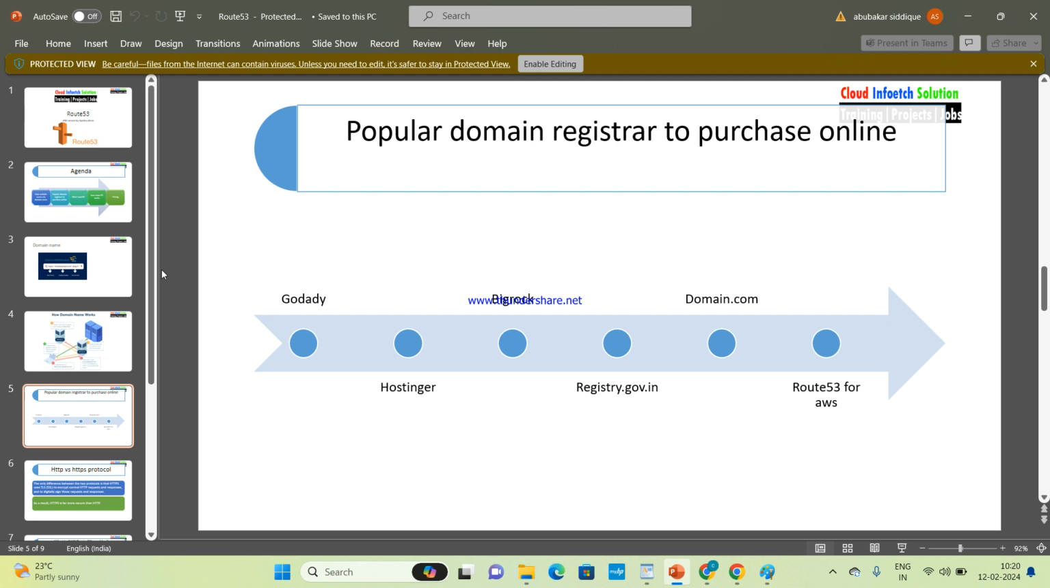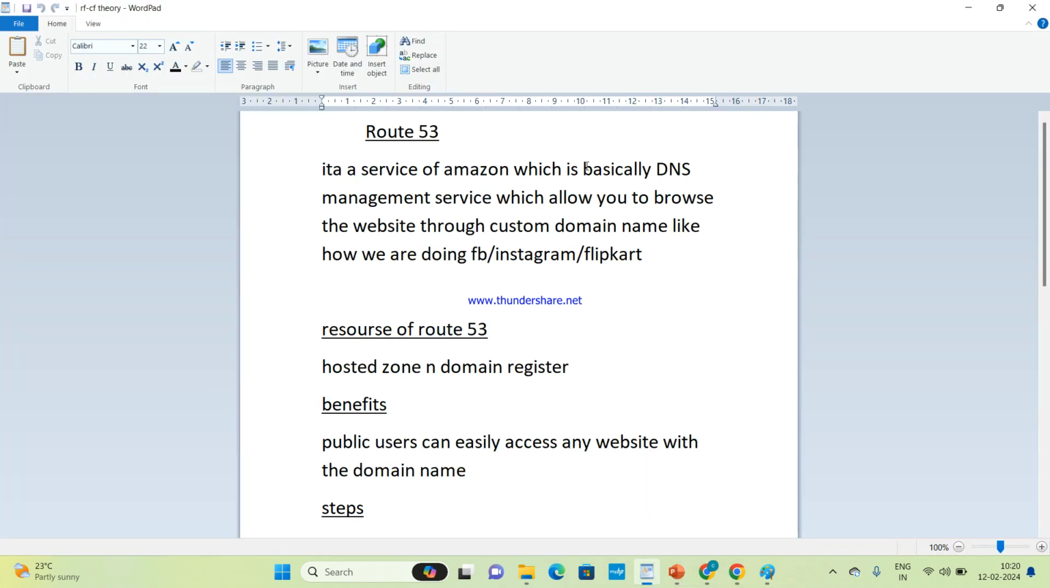Okay, so now the popular domain registrars to purchase online. We can give a custom domain name through these registrars: GoDaddy, Hostinger, BigRock, registry.government.in or domain.name, or in AWS the service is Route 53. Route 53 is a service which allows you to browse the website through a custom domain name. Clear, everyone? Now what is Route 53? It's basically DNS, where we register the custom domain name.